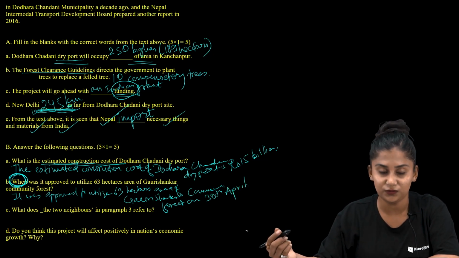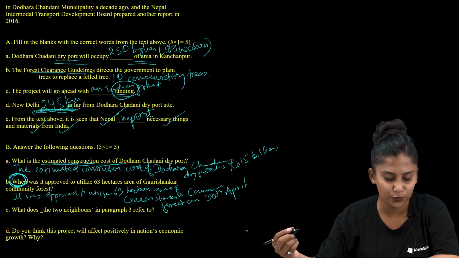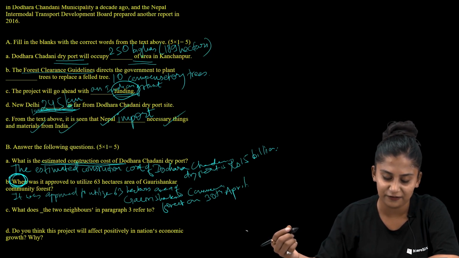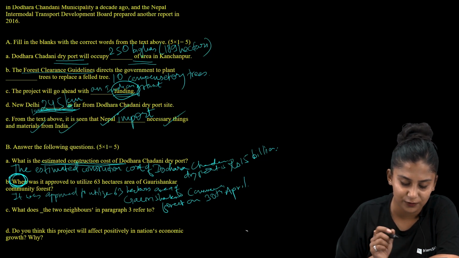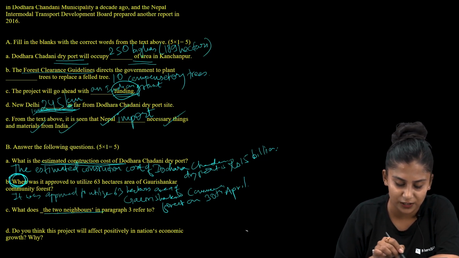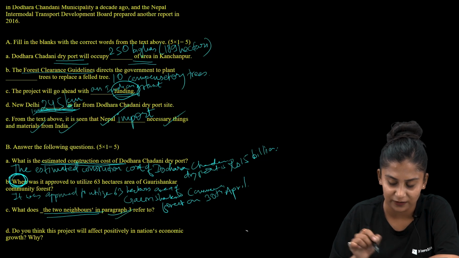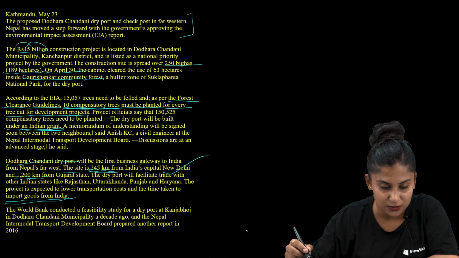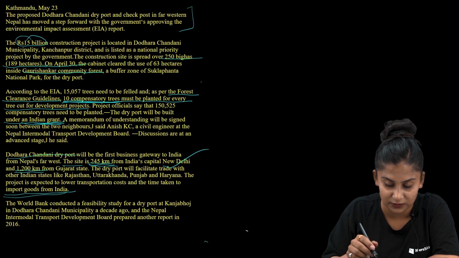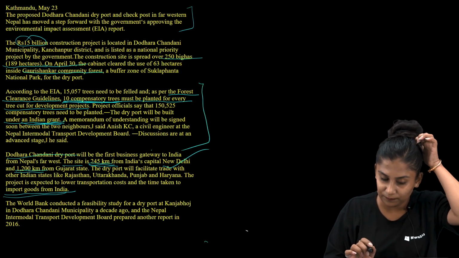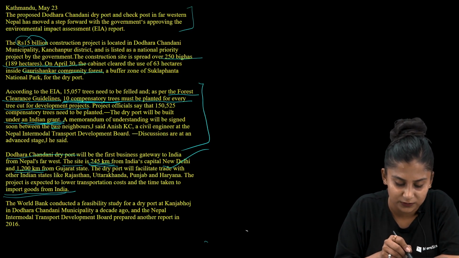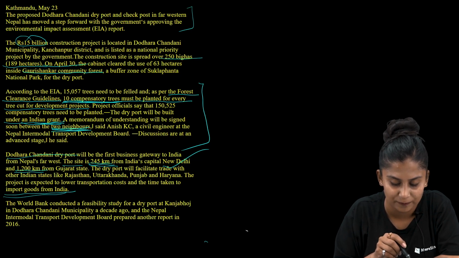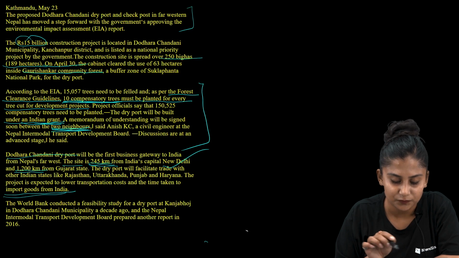Okay, so now let's move to another question, and the question reads, what do the two neighbors in paragraph 3 refer to? So here our keyword would be the two neighbors itself, and we are supposed to check it in paragraph number 3. Now let us check paragraph number 3, and find the phrase two neighbors. Let us go through the passage and find out which are the two neighbors over here.